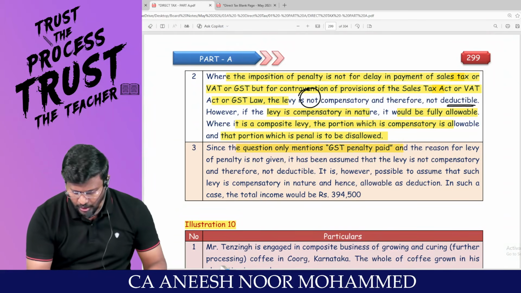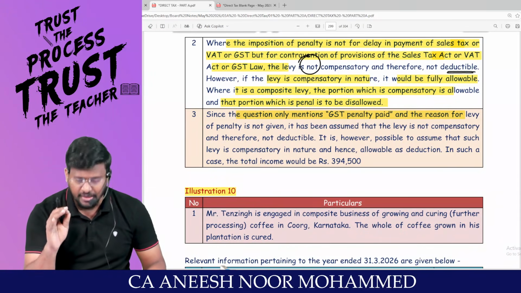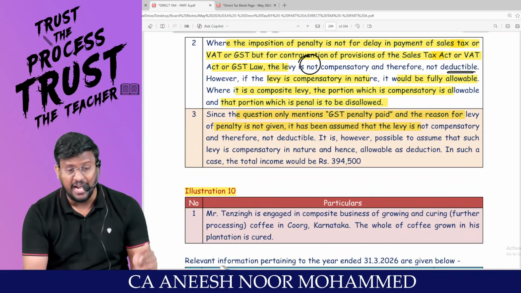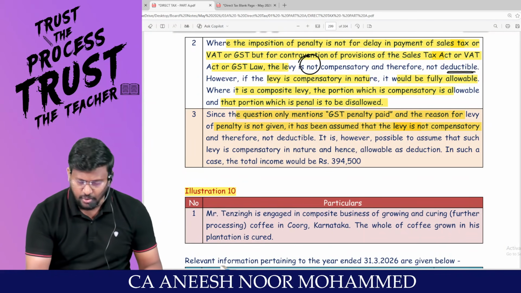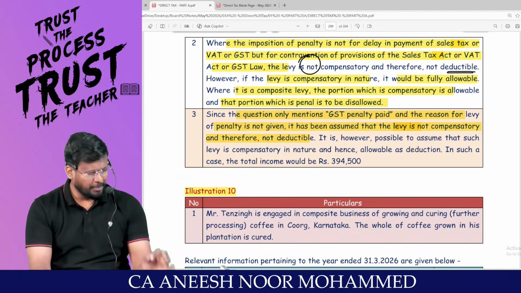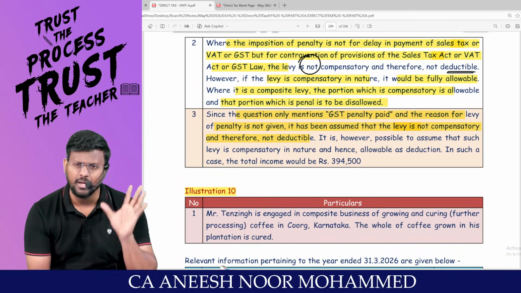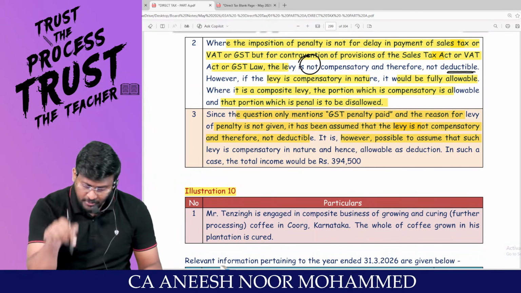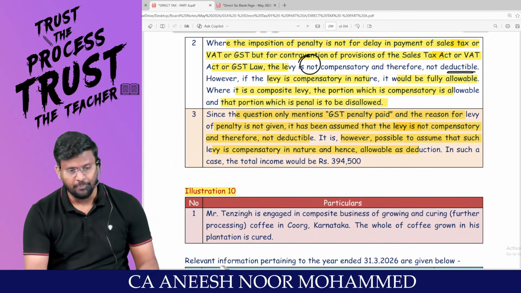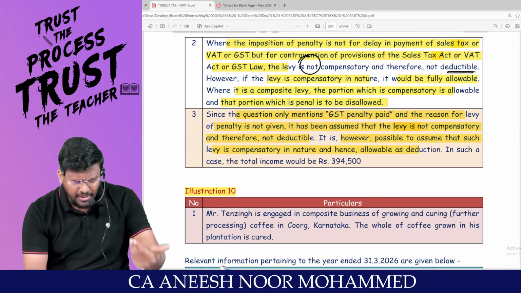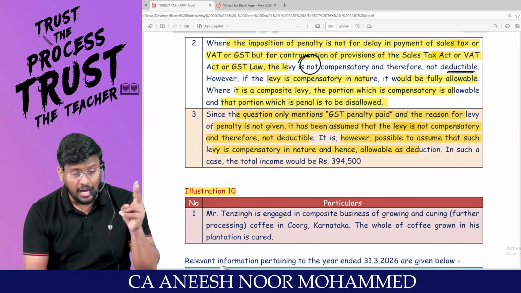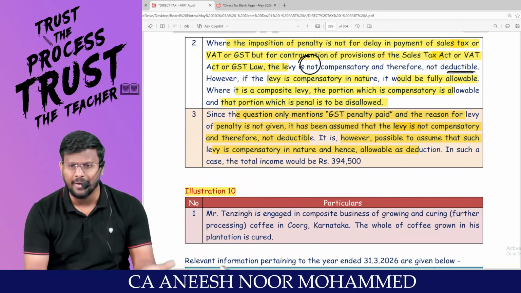Since the question only mentioned GST penalty paid and the reason for penalty is not given, it has been assumed that the levy is not compensatory and therefore not deductible. Sir, any penalty debited to P&L account should be added back. It is, however, possible to assume that such levy is compensatory in nature. If it is compensatory in nature, penalty will not be added back. If it is contravention in nature, it should be added back.